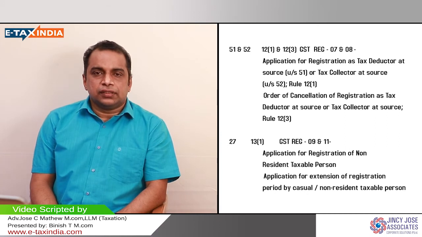And another one is the persons who are required to take the unique identity number. For example, the consulates or embassies of other countries in India. They have to take a unique identity number to claim the refund of the taxes paid on their purchases. So they are special persons.